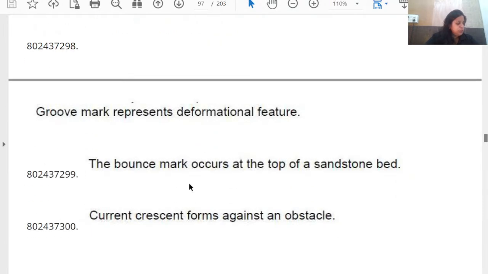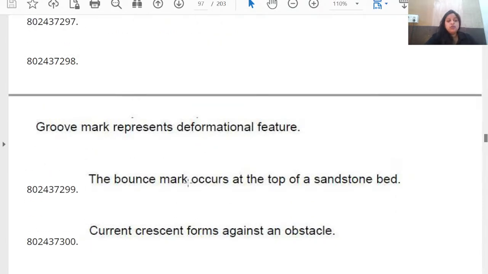Come back to option B. Groove marks represent a deformational feature. No, a groove mark is actually an erosional sedimentary structure. Before the deposition of a sedimentary rock, because of flowing water, the tools present in the water, or the flow of water, the groove marks develop on the channel bottom, and later on deposition takes place on top of the groove mark. A groove mark is a sole mark sedimentary structure. So it is not a deformational feature.